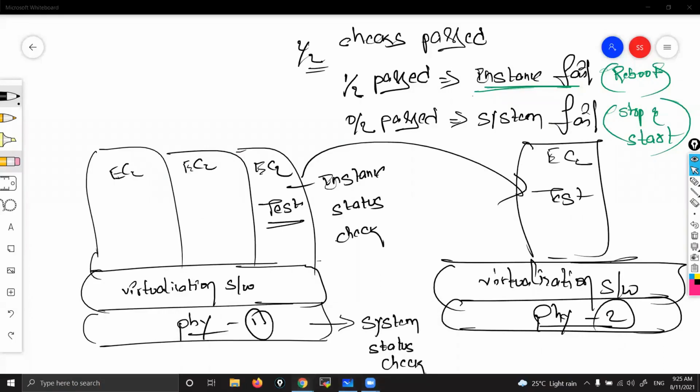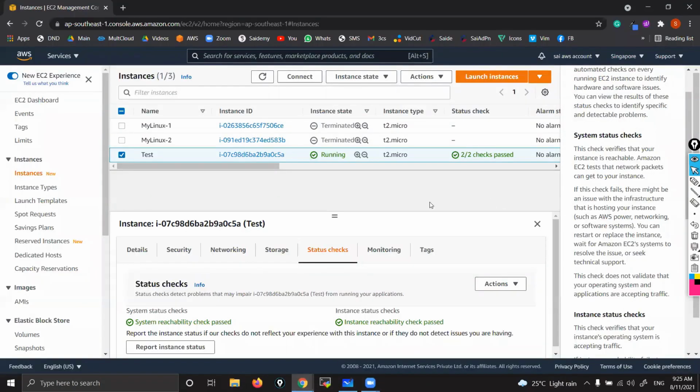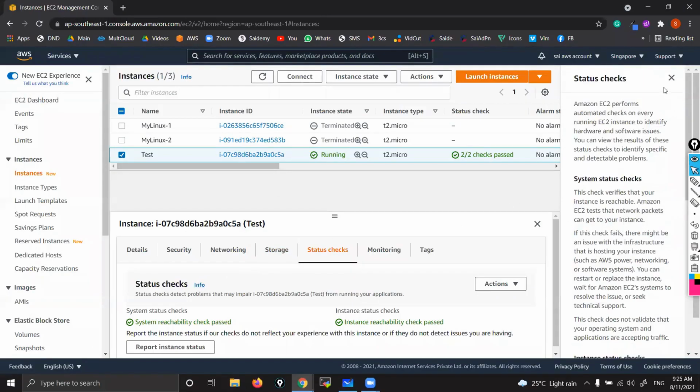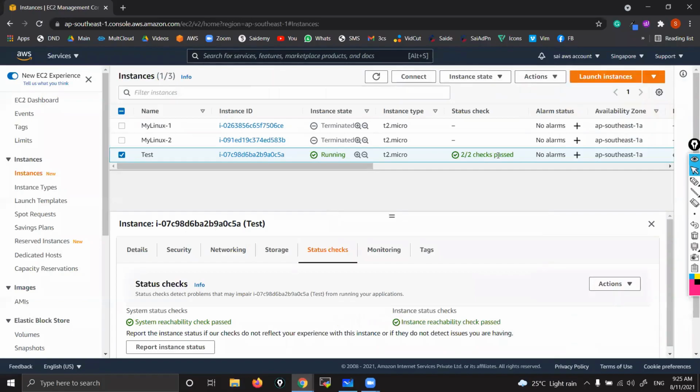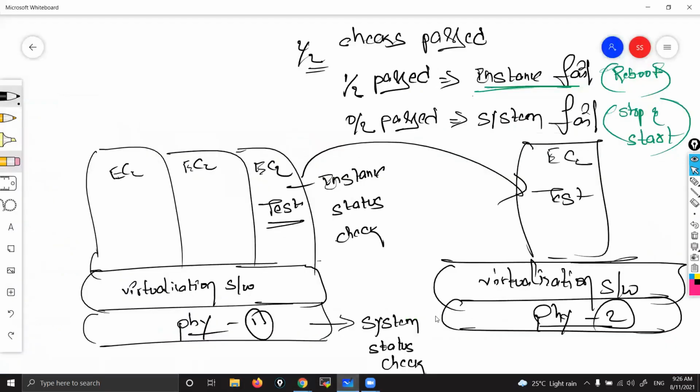So this is what 2 by 2 checks passed. This is not a usual activity, guys. Rarely you will get to see it. But if you see this one, you should know how to address these kinds of issues. At least you need to try from your end. After that only you need to contact the admin team. Understood? So I hope you understood this one. Like this, we have many topics in this small form. I'll explain all those things, then I'll come to all your doubts. Now coming to the next topic.